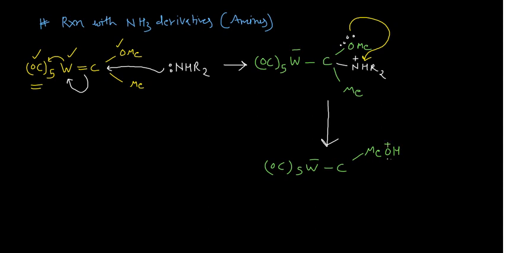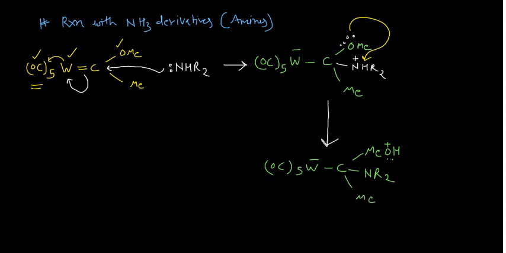Why? Because one of the lone pairs, which is this one, I hope you know the organic reaction mechanism, this lone pair has been consumed in the formation of this bond. That's why this is positively charged. And then your remaining species would be NR2 because hydrogen gets shifted, and this is your Me.